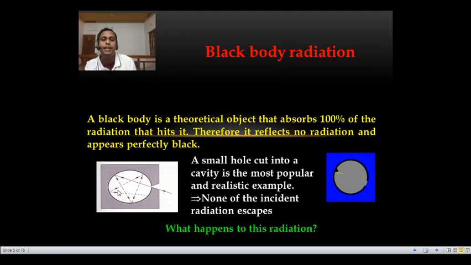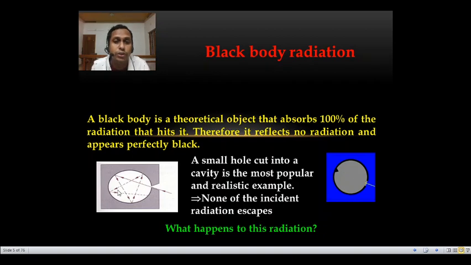In simple words, we can say a black body is a theoretical object that absorbs 100% of the radiation that hits it. Therefore, it reflects no radiation. It appears perfectly black. So a black body is an object which absorbs all the radiation that falls on it. It cannot reflect anything, but it can radiate.